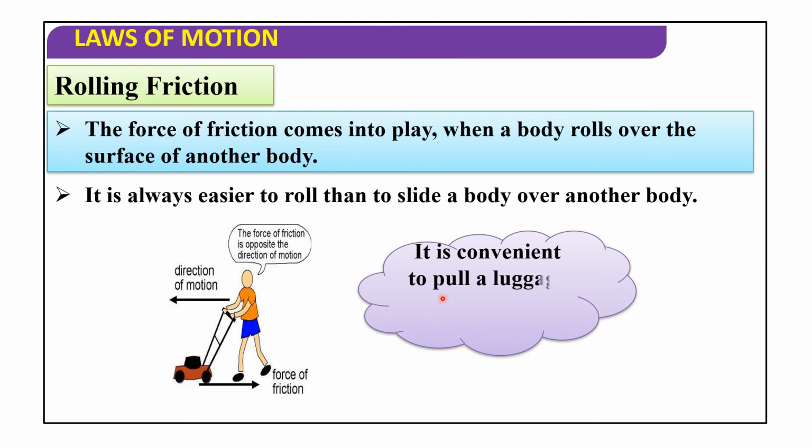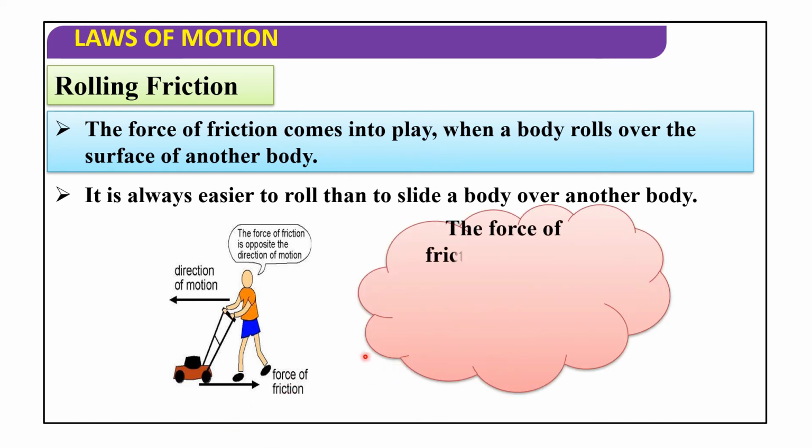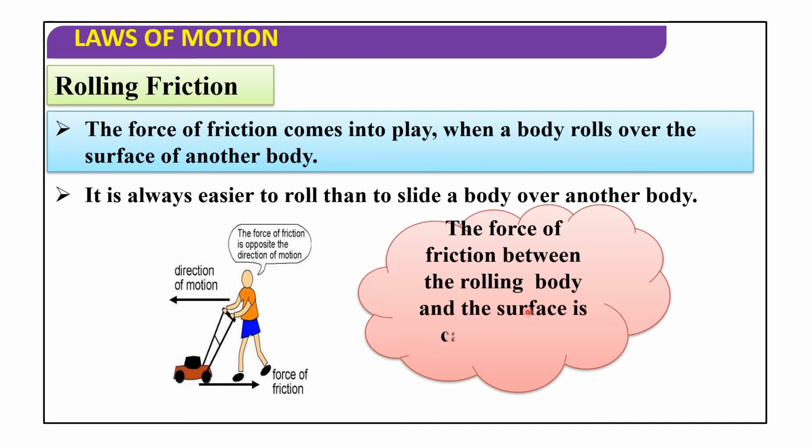It is convenient to pull luggage on rollers than to carry it. So rollers reduce the friction. The force of friction between the rolling body and the surface is called rolling friction.